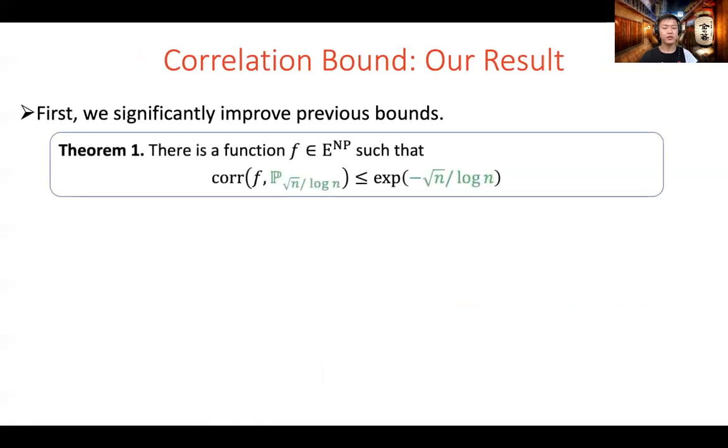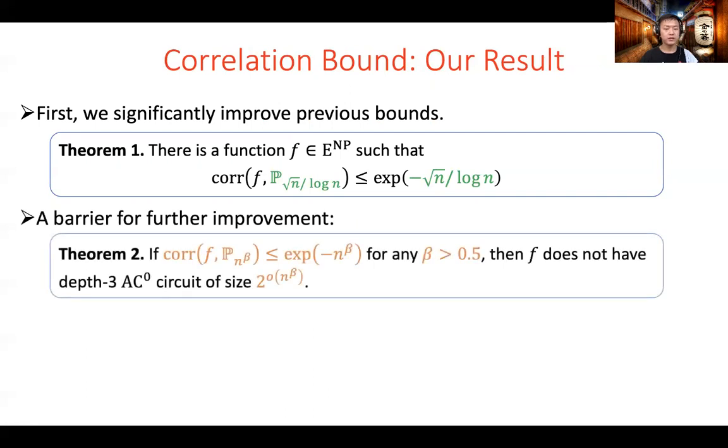Now we show our results. First, we significantly improve previous bounds. We construct a function in E to the NP that is at most 2 to the minus square root n over log n correlated with any square root n over log n degree polynomials. Here, recall E to the NP denotes the class of functions computable in exponential time with access to an NP oracle. Second, we show there is a barrier to further improve our results to any constant larger than 1/2, since it would imply new depth 3 AC0 circuit lower bounds, which would be a breakthrough.